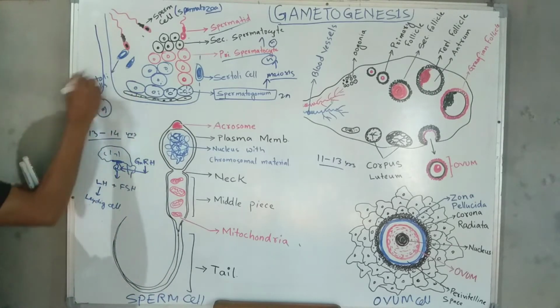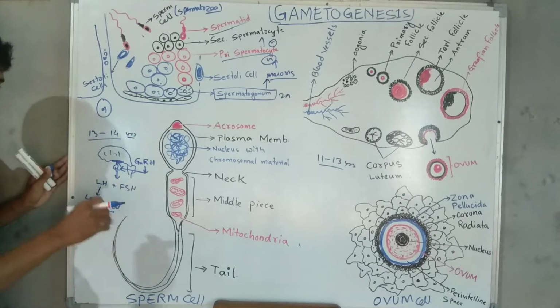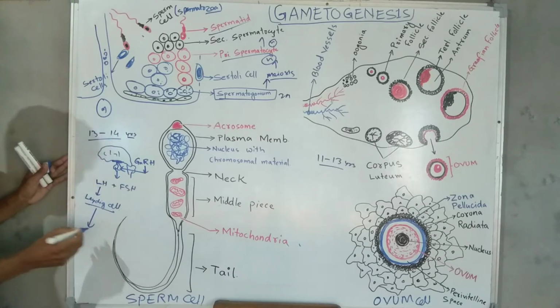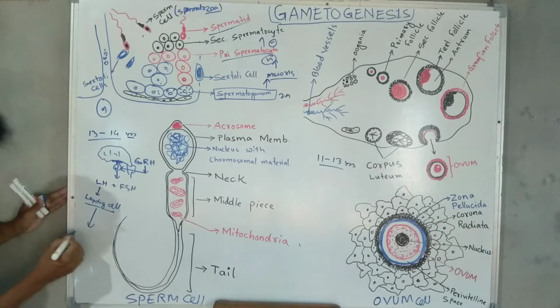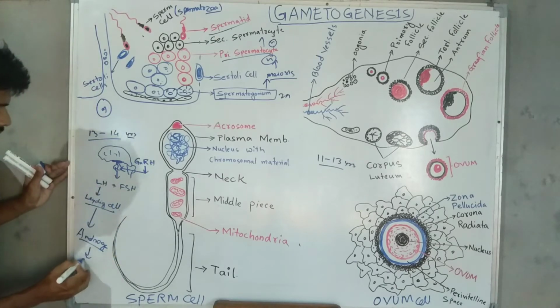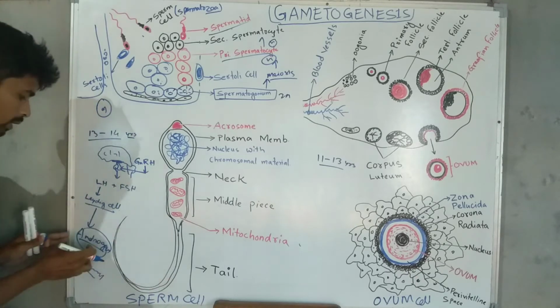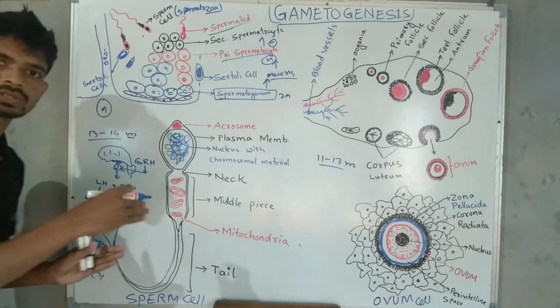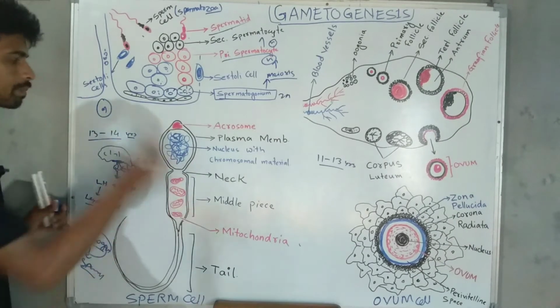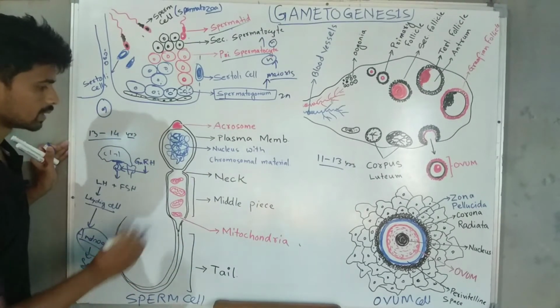Suppose this is a tubule and this is a tubule. So here some cells are there, Leydig cells. So Leydig cells become activated, and they further produce a hormone called androgen. Androgen controls spermatogenesis. So this is a very important hormone, androgen, and its function is to promote spermatogenesis at puberty. Puberty means 13 to 14 years, after attaining reproductive maturity.